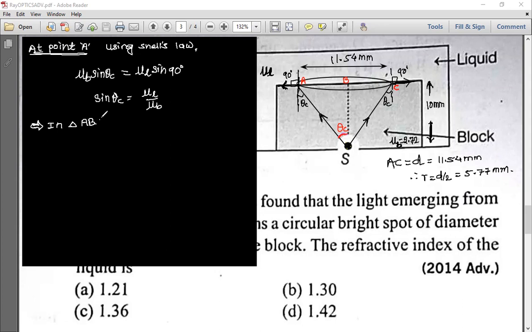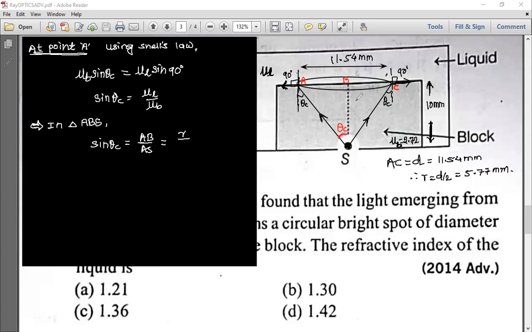tell me the sine theta value. In triangle ABS, sine theta C is equal to AB divided by AS, right? And AB is R. And this is the hypotenuse now. So this is under root this square plus this square.